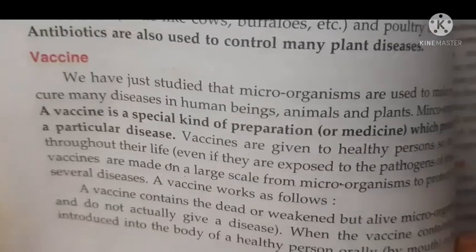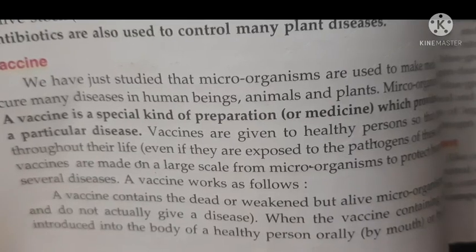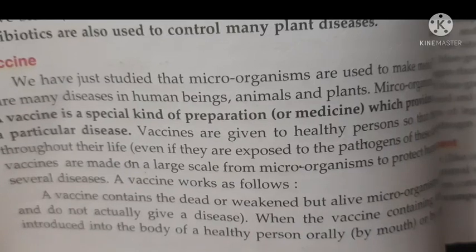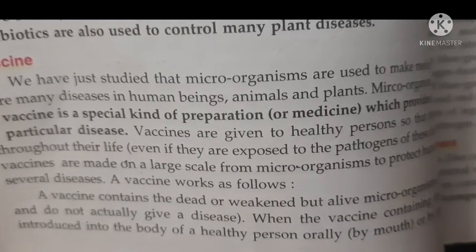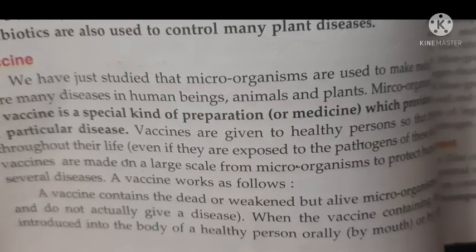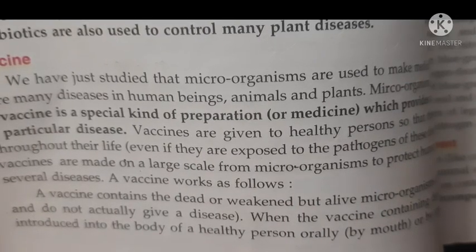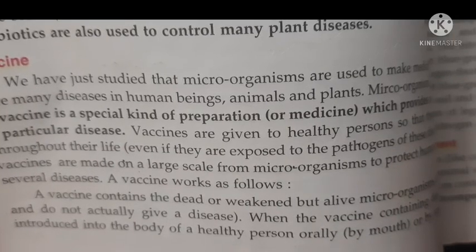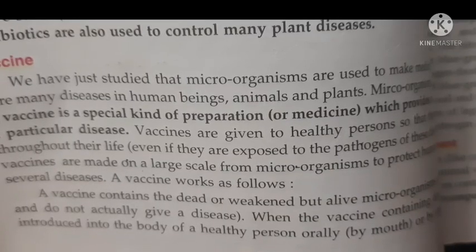Now what actually happens in a vaccine? There are some chemicals, you can say antibodies, in our body which fight against any foreign organism that enters. The antibodies are produced by our body, and they kill that microorganism. There is a specific antibody for each microorganism. So if any disease causing microorganism or pathogen enters the body, the antibodies kill that pathogen.